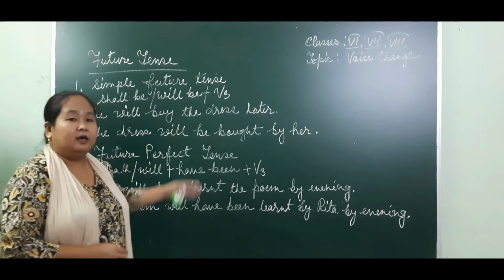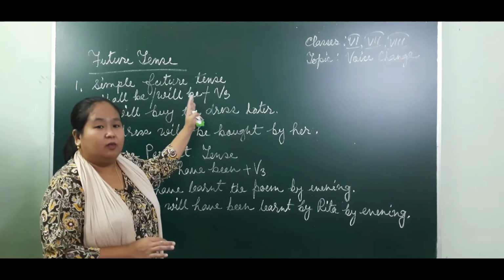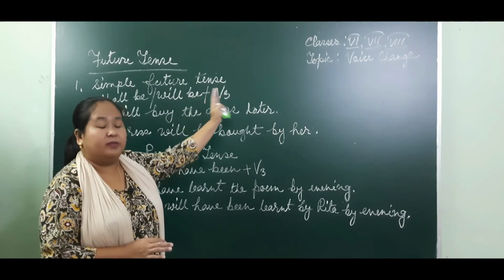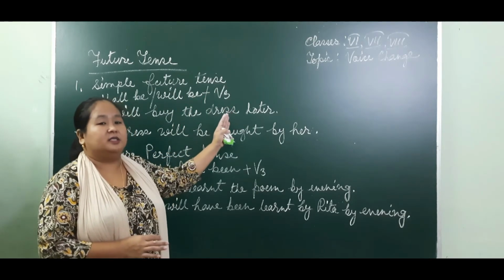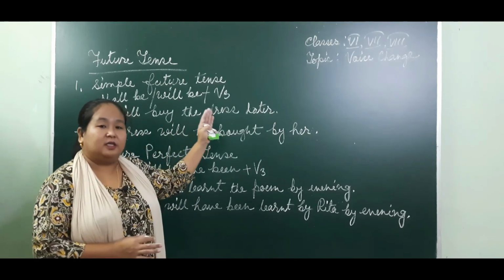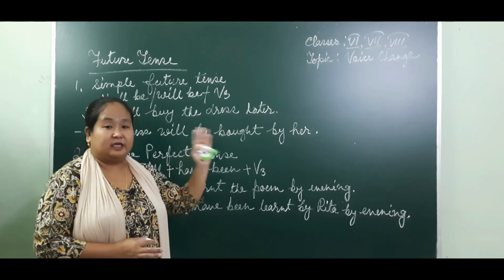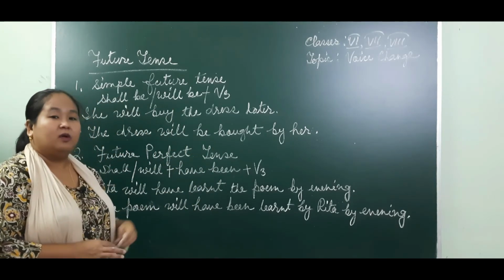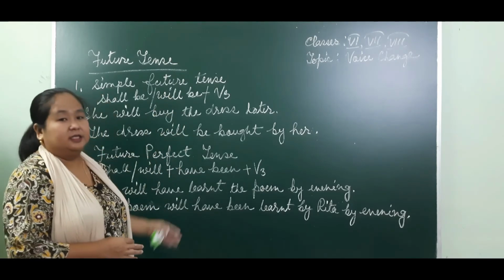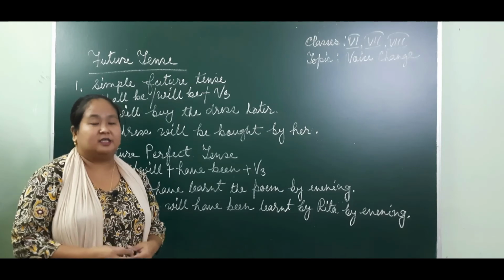So these are the basic things you must know: all the verbs used in simple present tense, present continuous tense, simple past tense, past continuous tense. Please read through your textbook. All the verbs you have to know very well. These are the basic things. Of course we will learn many more in the next videos.